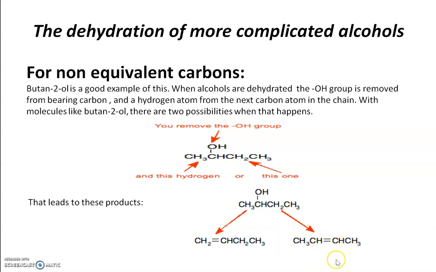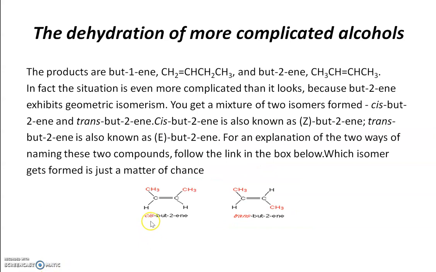And remember that but-2-ene can form cis and trans isomers. So butene can be isomerized further to cis and trans. Cis-butene and trans-butene. So if you see this type of situation, you can get the isomers also.